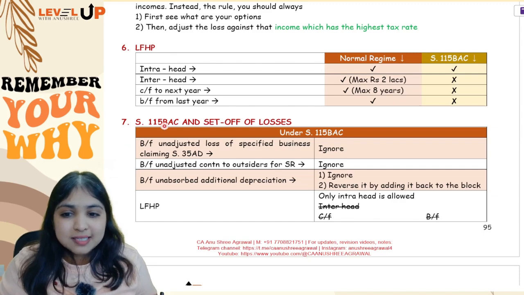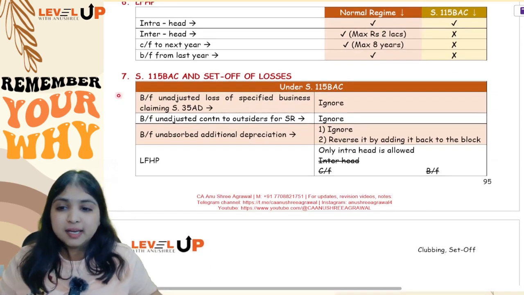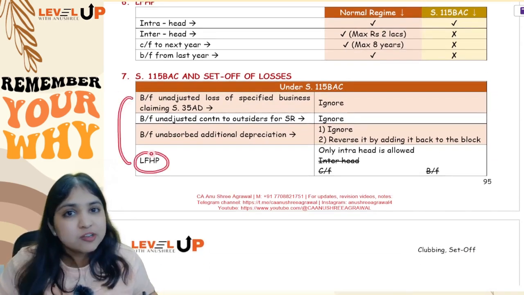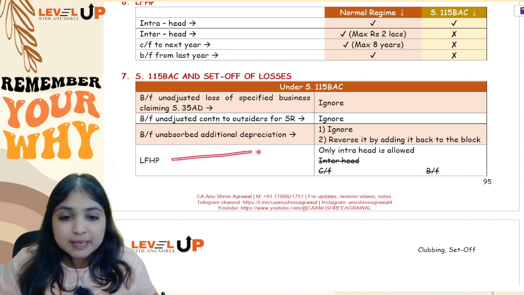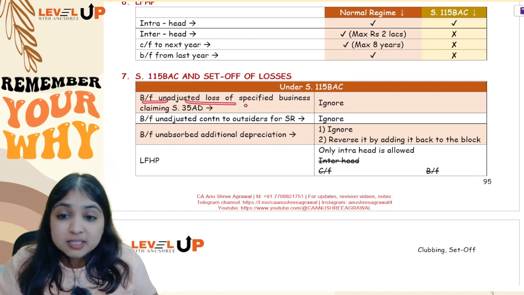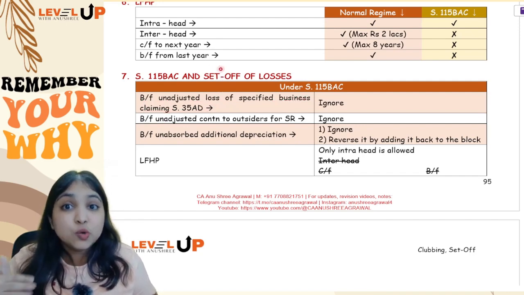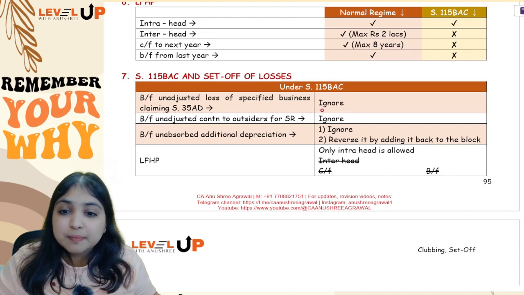Alright, and lastly guys, in case your assessee is following the default regime, your set off and carry forward chapter will be affected in 4 places. Loss from house property, I have already told you, you will only be able to do intra-head, everything else you will not be able to do. Apart from this, if you have any brought forward unadjusted loss of specified business claiming 35AD, that loss you will simply ignore.